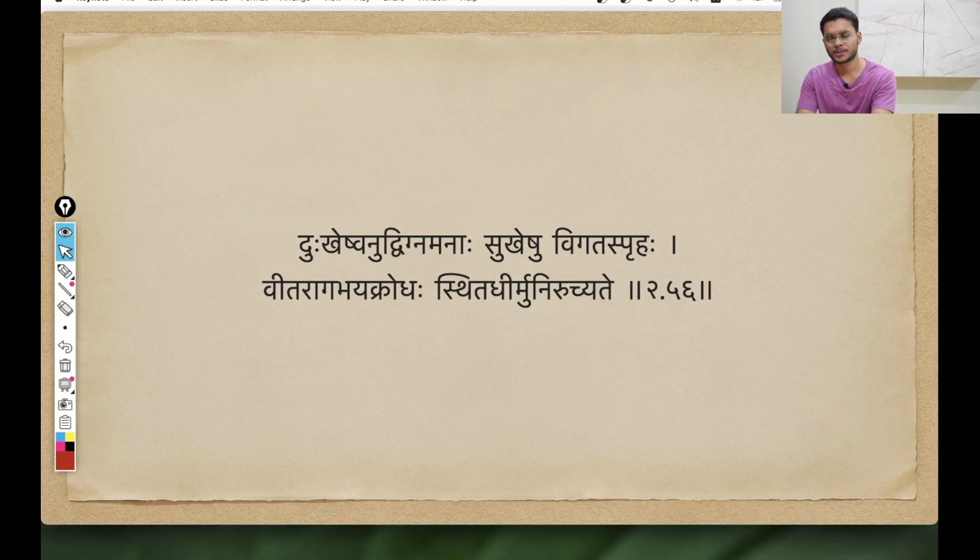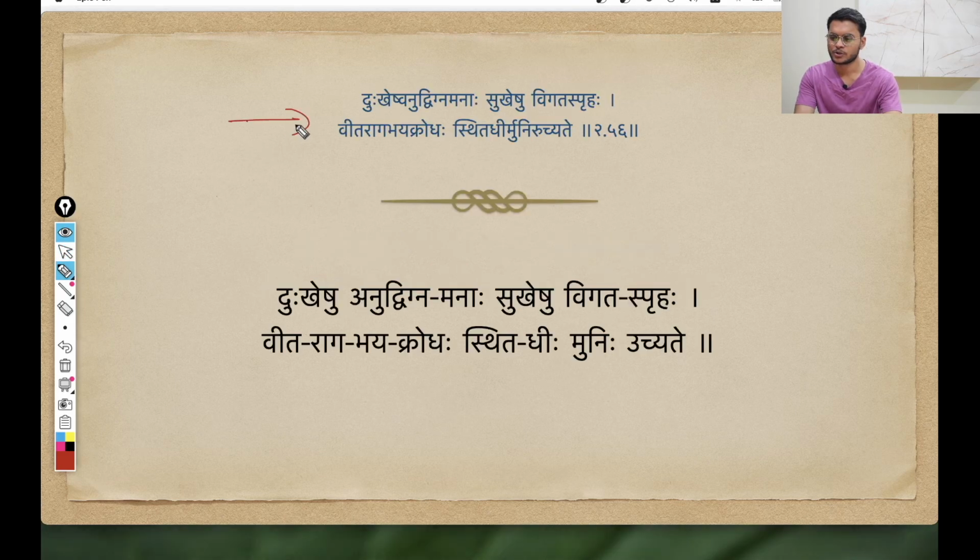Okay, so this is the 56th shloka. Let me go through the shloka once. Dukkheshvanudvignamanaha sukheshu vigatasprahaha, vitaragabhayakrodhaha sthitadhir munir uchyate. Okay, so this is our original, the Mula Shloka, and this is the Sandhi Vichcheda version of the same shloka.